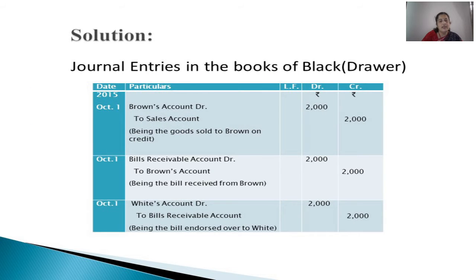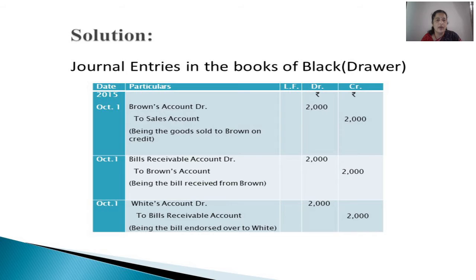Yes, we'll pass entries regarding this now. First, in the books of the drawer. Brown's account debited to sales account. Brown's account is being debited. Debit the receiver of the benefit. That means he is getting the benefit of purchasing goods from us on credit. So he is a receiver of the benefit. Brown's account debited to sales account.